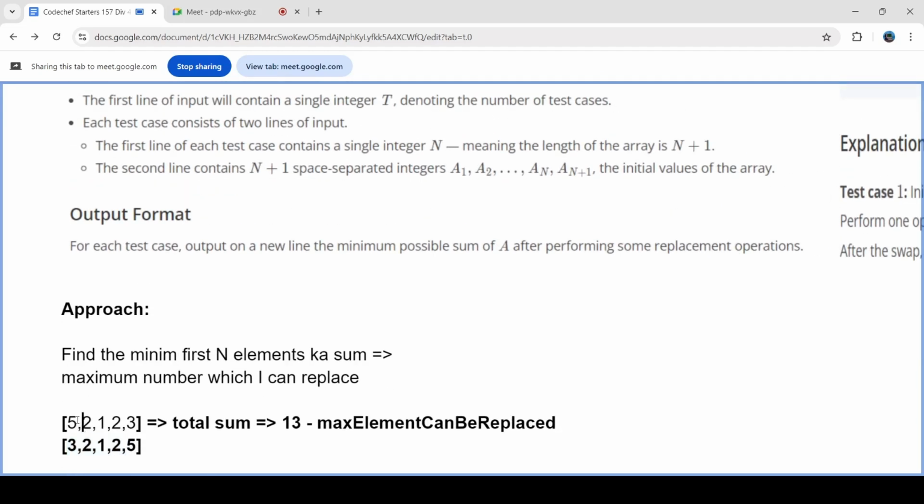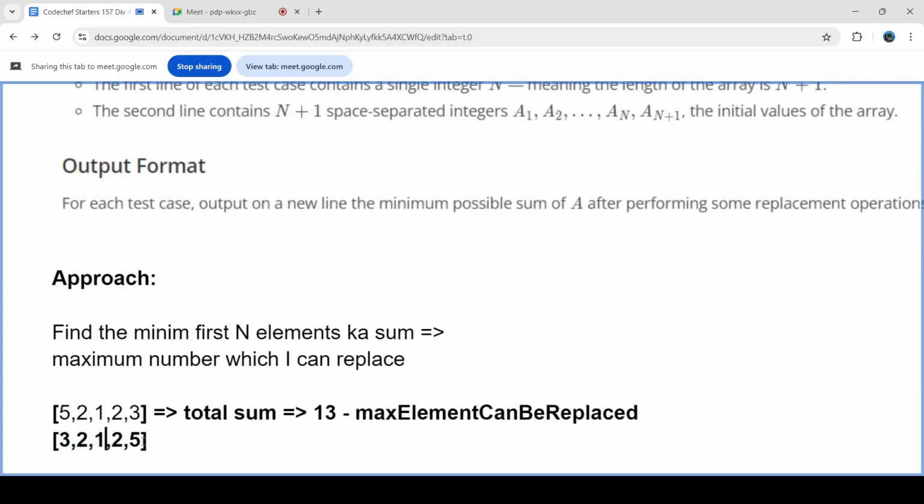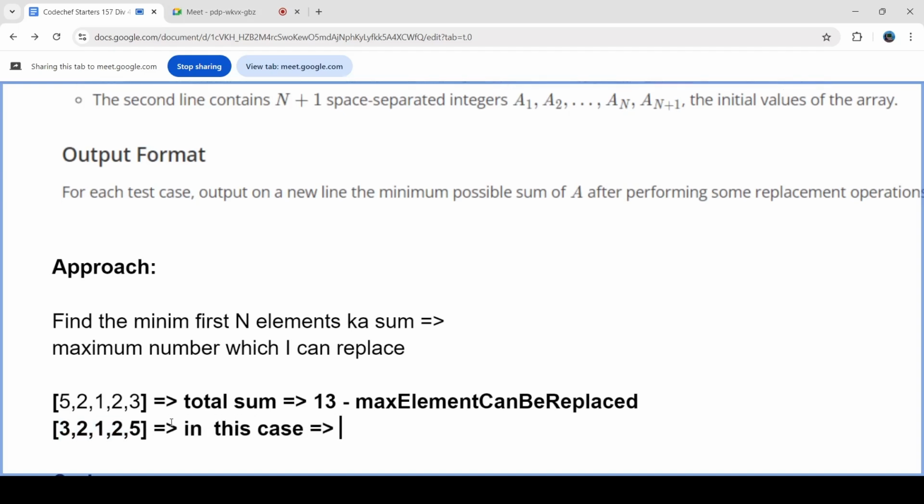Again, because I have replaced with something larger than 3, all the elements from before will be less than the element with which I swapped. In this case, I just got the answer in one iteration. That is, in just one swap, I swapped 3 and 5, and I got the sum as 8 in this case, right?